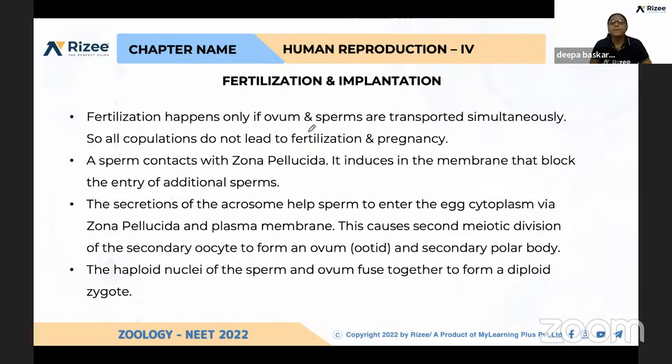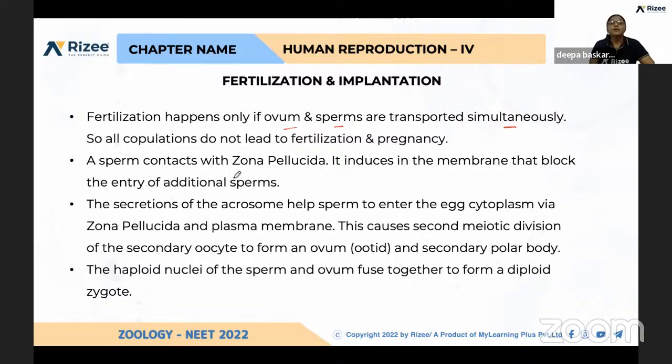See here, let us read. Fertilization happens only if ovum and sperms are transported simultaneously. So it is not necessarily that all copulations lead to fertilization and pregnancy. Whenever, in those exact 2 days when the egg is waiting, if the sperm meets the egg, fertilization is possible. So how does the sperm enter the egg? By three different reactions. Acrosomal reaction is produced by sperm, and cortical reaction is produced by egg. Fertilization and anti-fertilization reactions are produced by both sperm and egg.